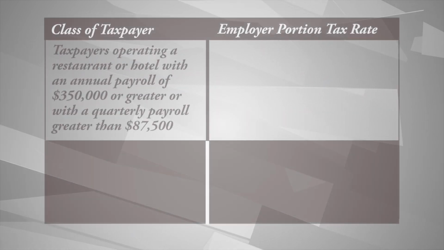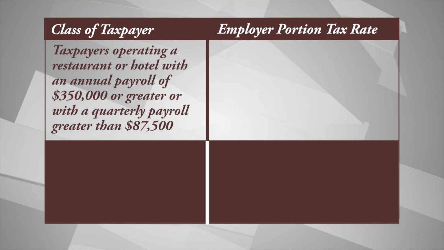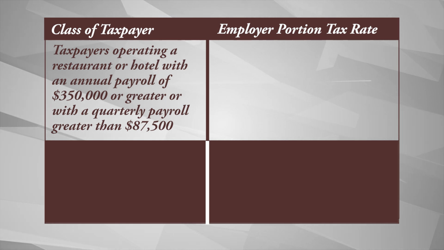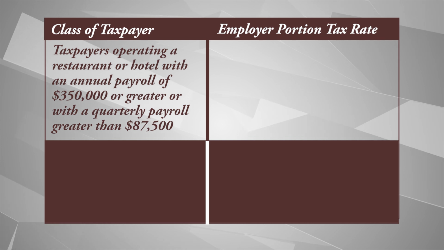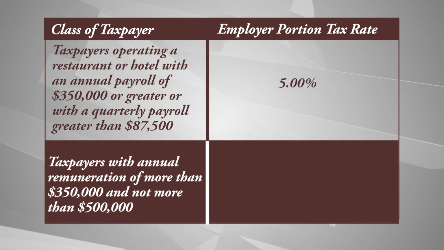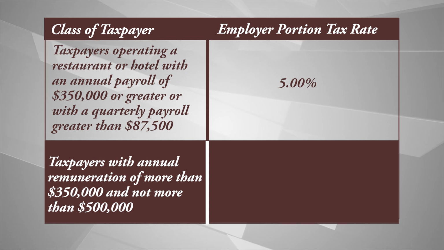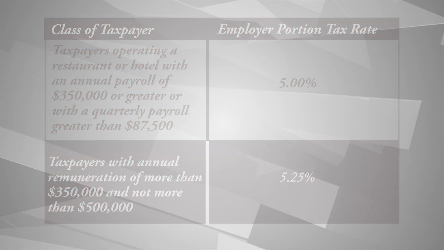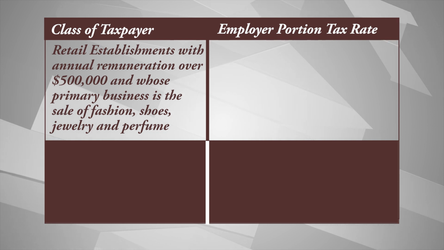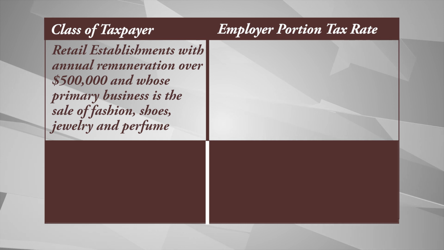Taxpayers operating a restaurant or hotel with an annual payroll of $350,000 or greater, or with a quarterly payroll greater than $87,500: 5%. Taxpayers with annual remuneration of more than $350,000 and not more than $500,000: 5.25%. Retail establishments with annual remuneration over $500,000 and whose primary business is the sale of fashion, shoes, jewelry, and perfume: 6%.